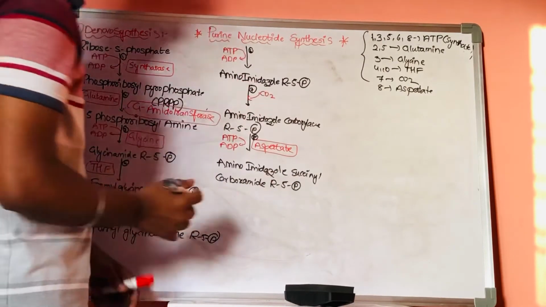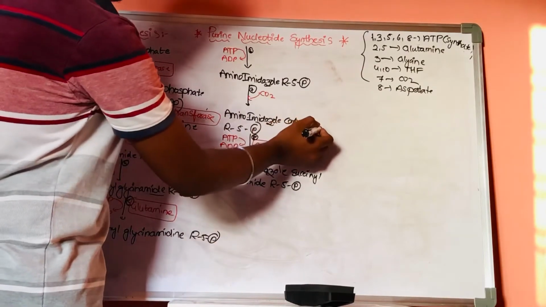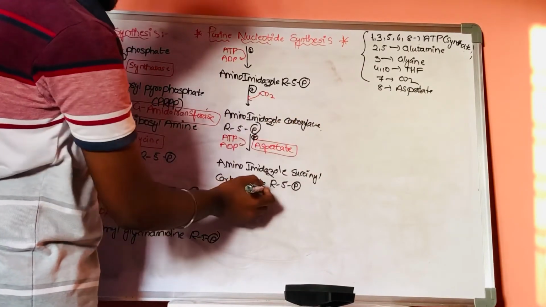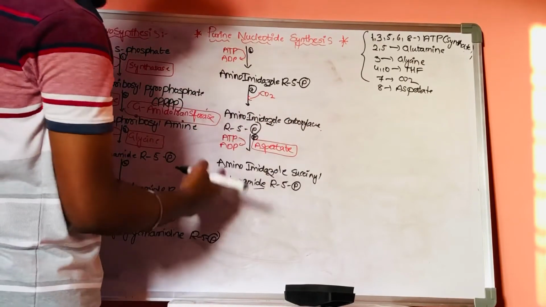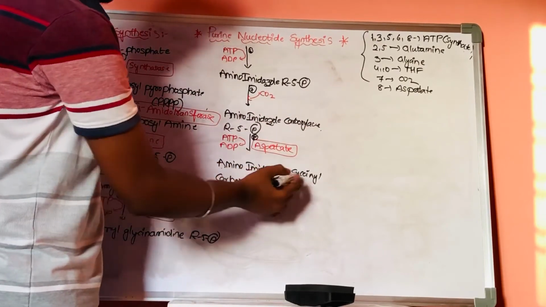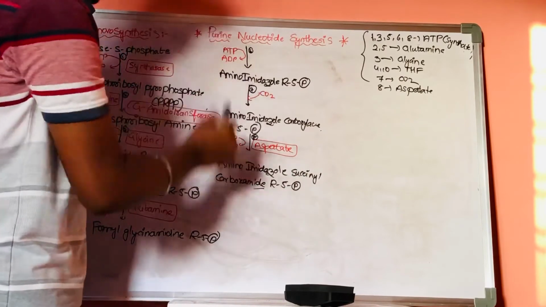Here we should notice that the carboxylate will be converted into carboxamide.